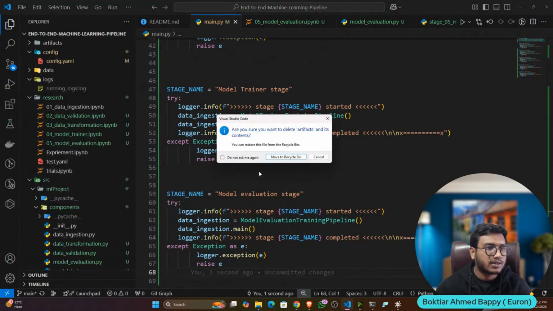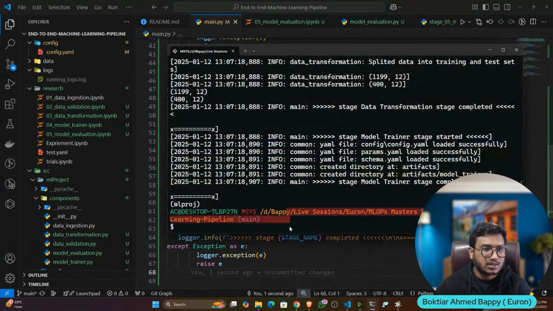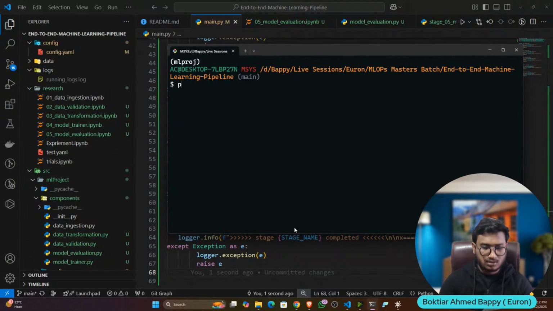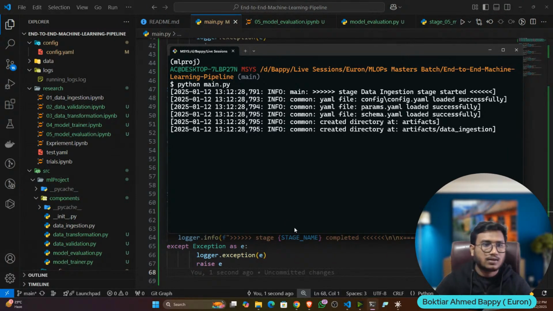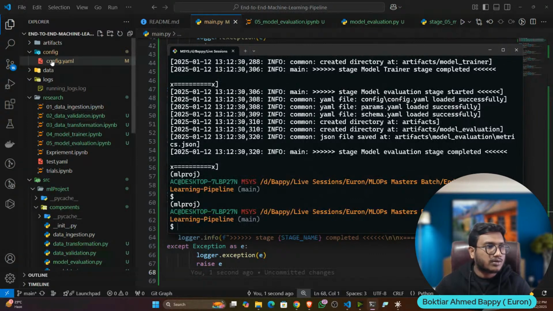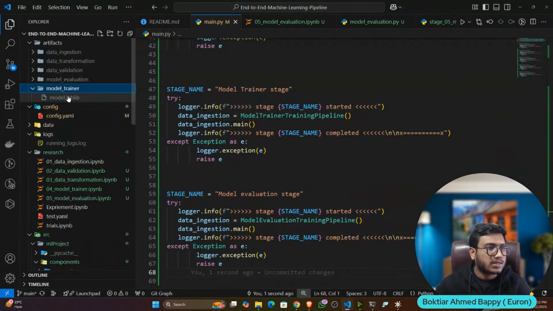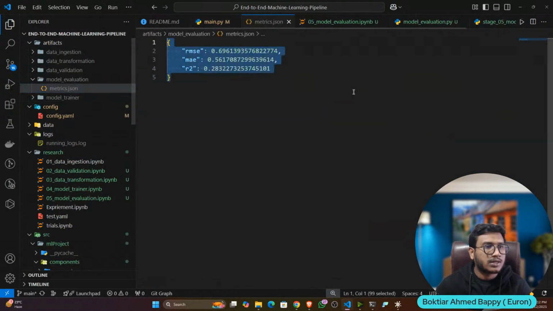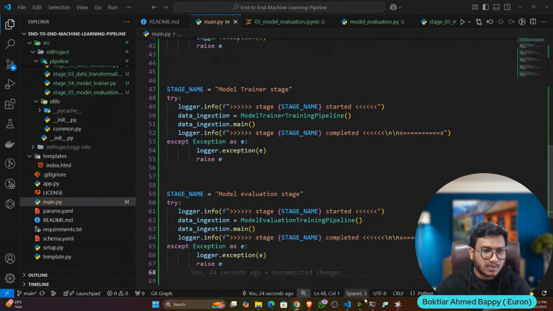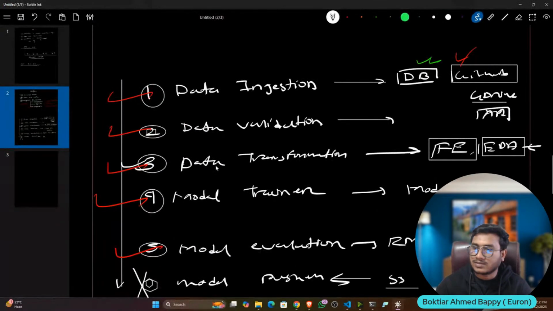I will delete the artifact and let's execute the code. Python main.py. Okay, done. Now if I check, see, my trainer has run, even evaluation has executed, and these are the metrics I got. Okay, so yes, everything is working fine. That means we have developed all the components successfully.